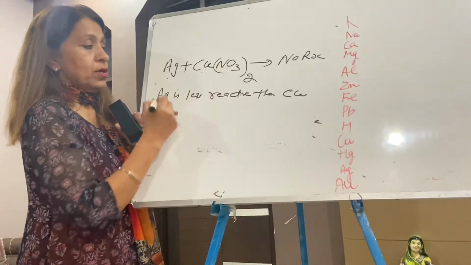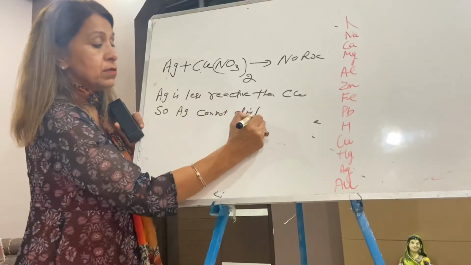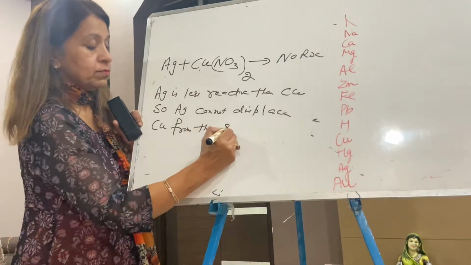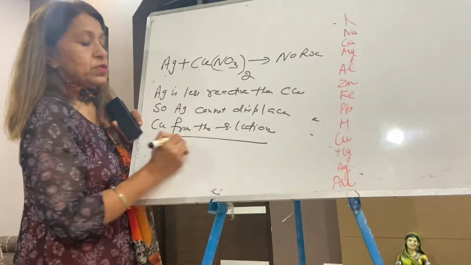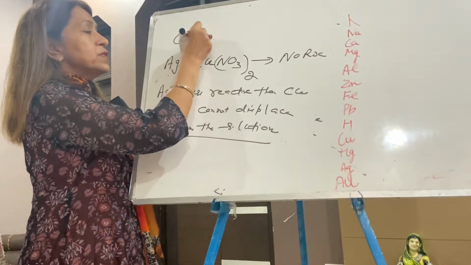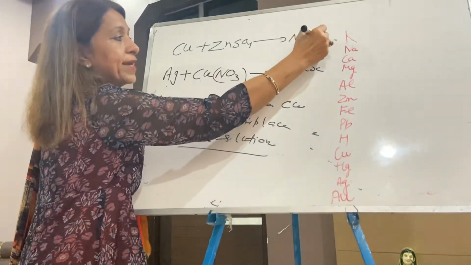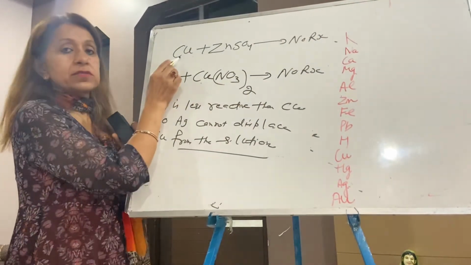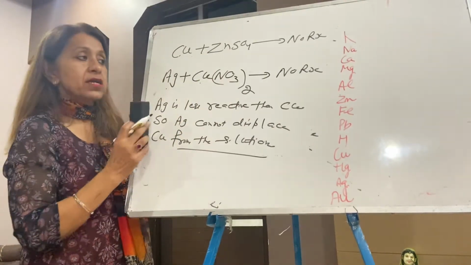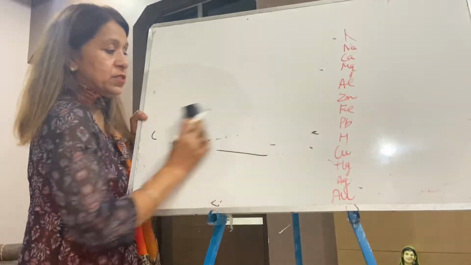So silver cannot displace copper from the solution. Now if I write copper plus zinc sulfate, again there is no reaction. Same answer. Copper is less reactive than zinc, so copper cannot displace zinc from the solution. Very simple reaction. A more reactive metal displaces the less reactive.